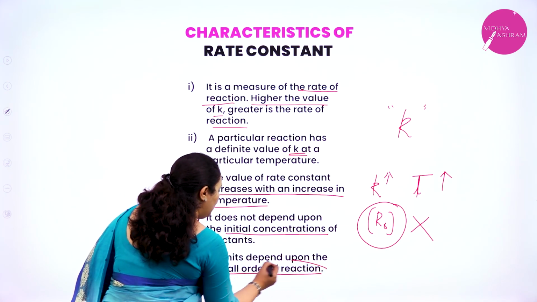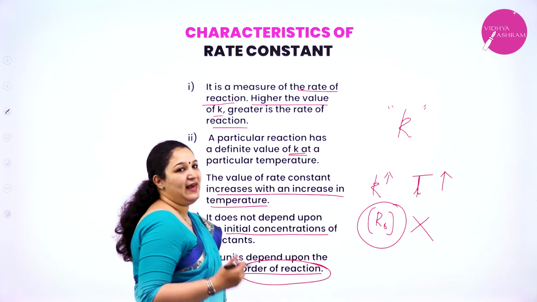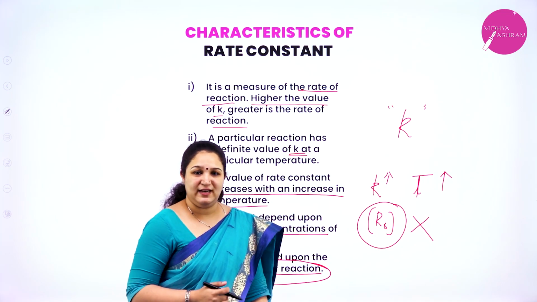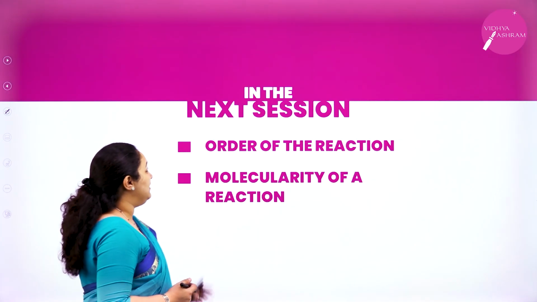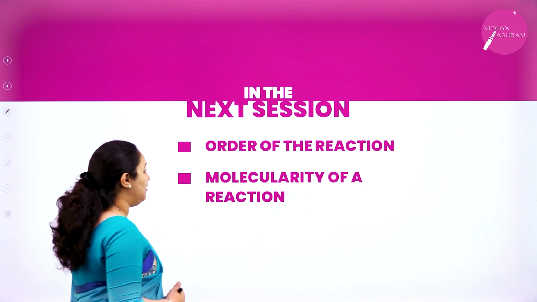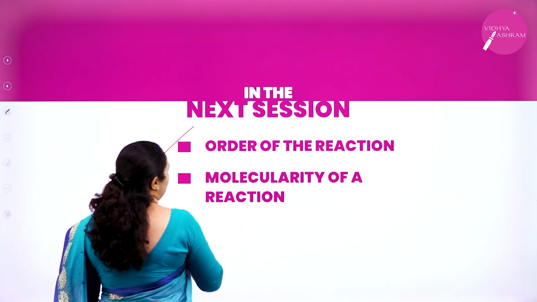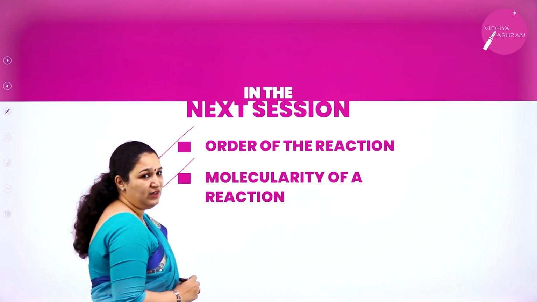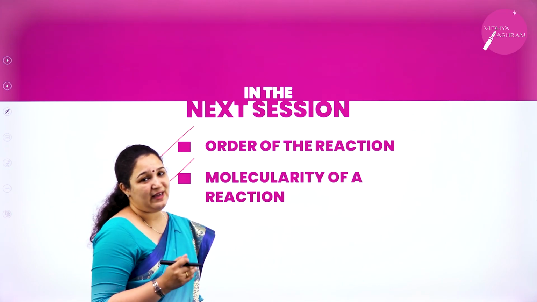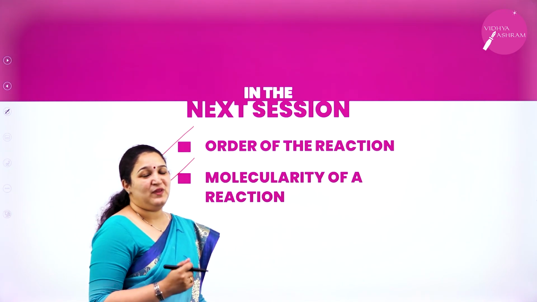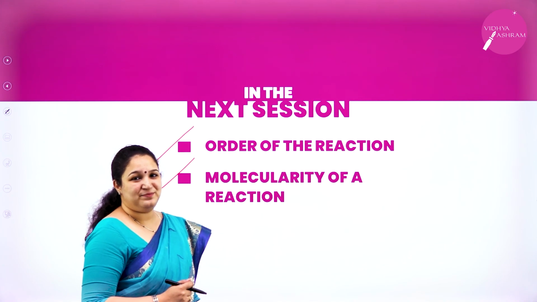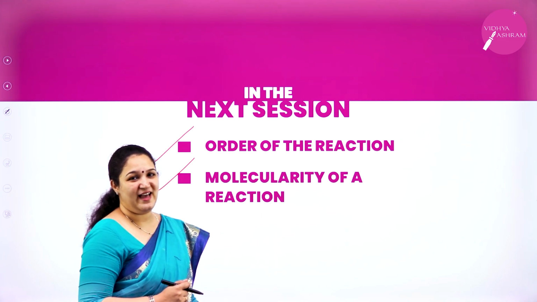What is this order of the reaction? I will be explaining for you all in the next class. Okay. So in the next session, we'll be learning about order of the reaction and molecularity of a reaction. And also I'll explain about the unit of the rate constant of a particular reaction.